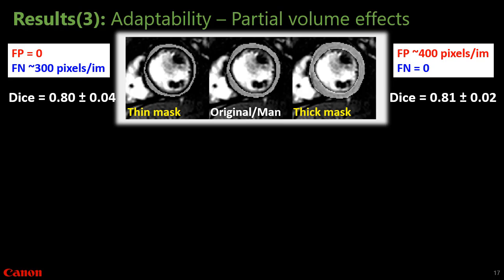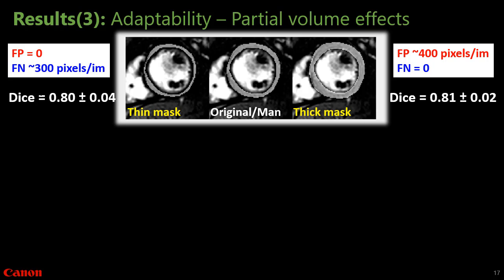This shows the effect of partial volume effects on the quantification. In the middle is the original manual segmentation. The thin mask is simply produced by removing one pixel from both sides. And the thick mask is simply produced by adding one pixel to both sides of the original mask. As we can see, the thin mask and thick mask had very similar Dice coefficients.